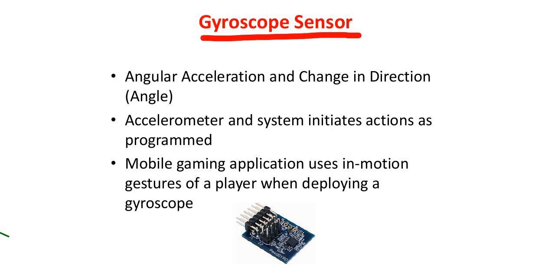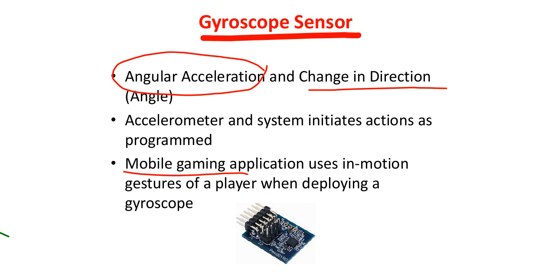gyroscope sensors. As I've already told you, what we mean by gyroscopes is angular acceleration and change in the direction or the angle. So these things are measured. A very common example that generally comes to our mind is mobile gaming. In your mobile gaming applications, you must have seen in what way you have control over the change in the direction, or what we call angular acceleration.